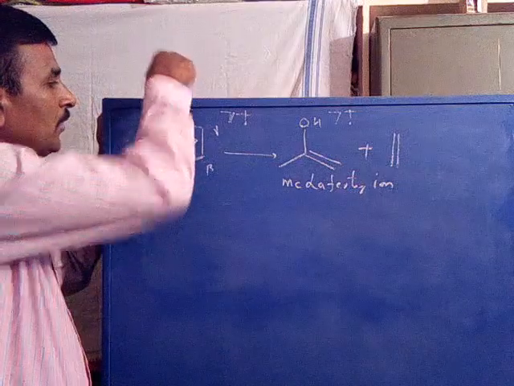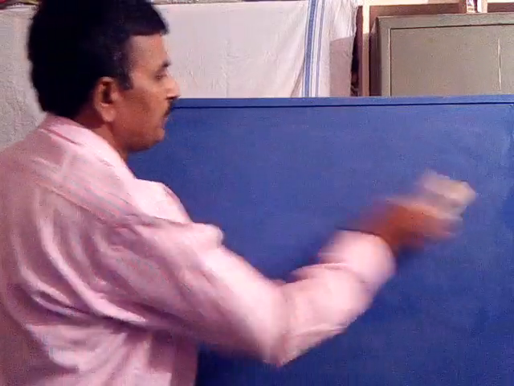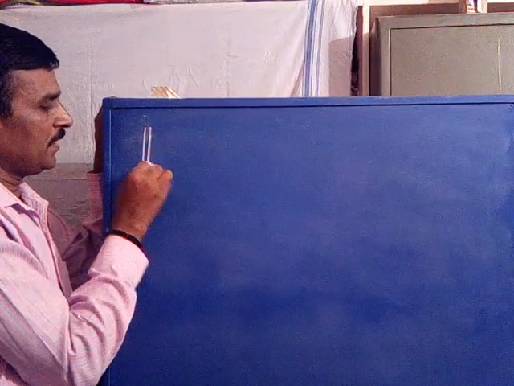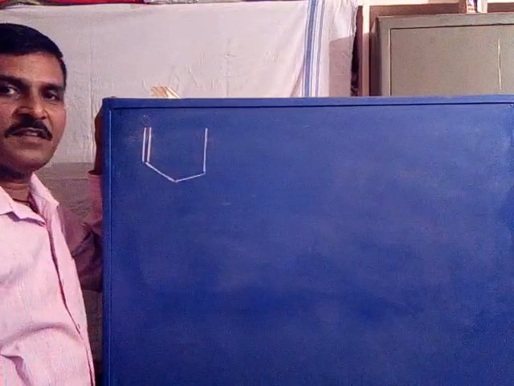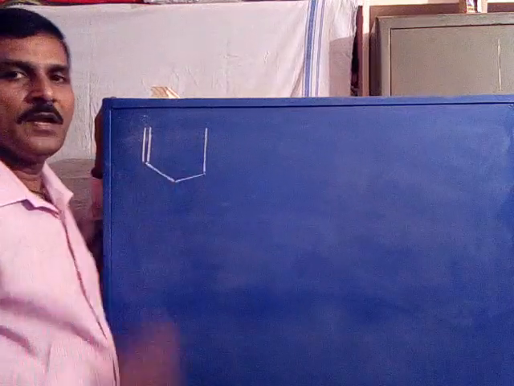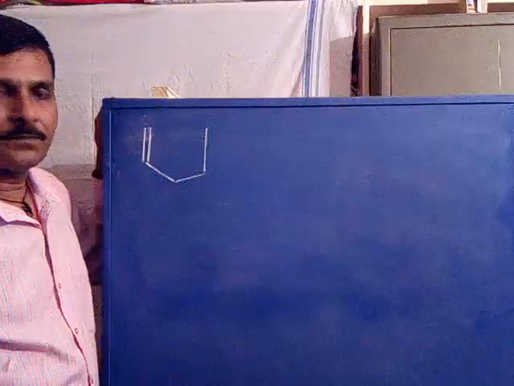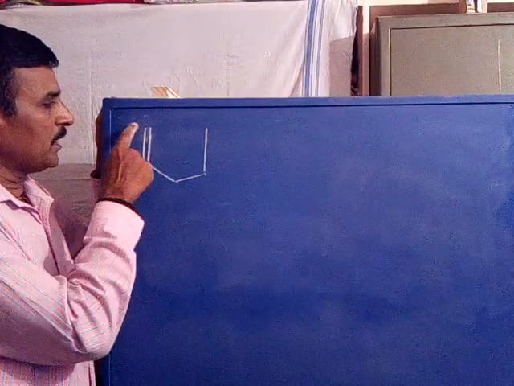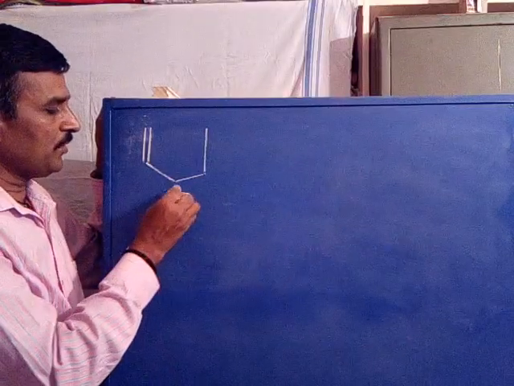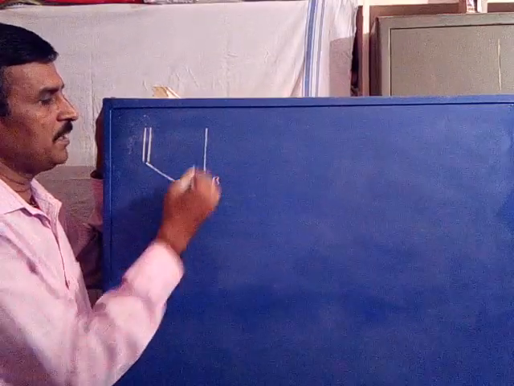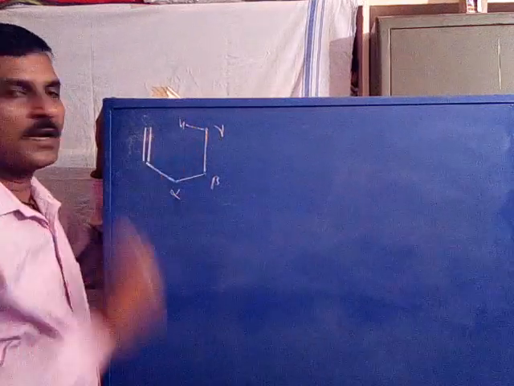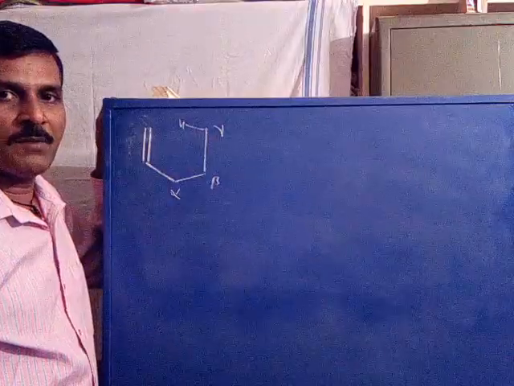Okay, now let us discuss some other examples. For example, you take an alkene. Say this is an alkene where I kept one double bond, 1, 2, 3, 4, 5. It is 1-pentene. So this is a molecule consisting of a double bond, an unsaturated system. With respect to it, this carbon is alpha, this carbon is beta, this carbon is gamma. A hydrogen on the gamma carbon is the gamma hydrogen.